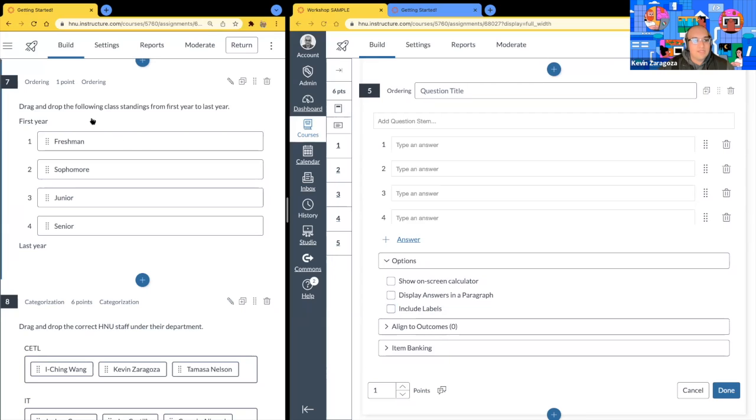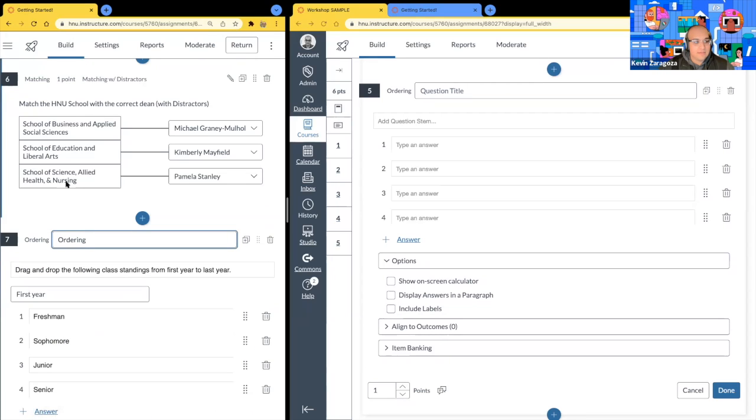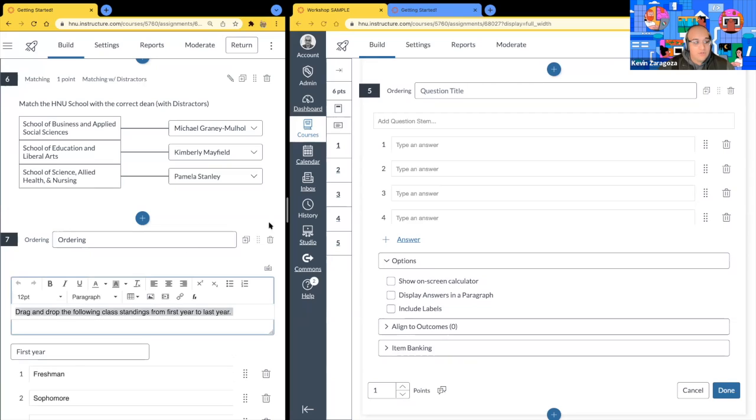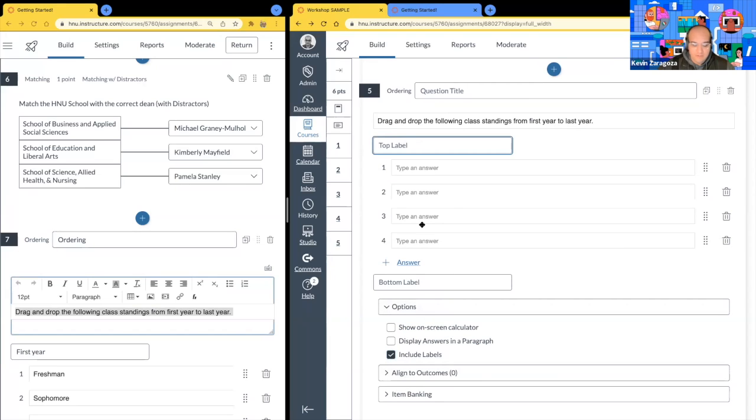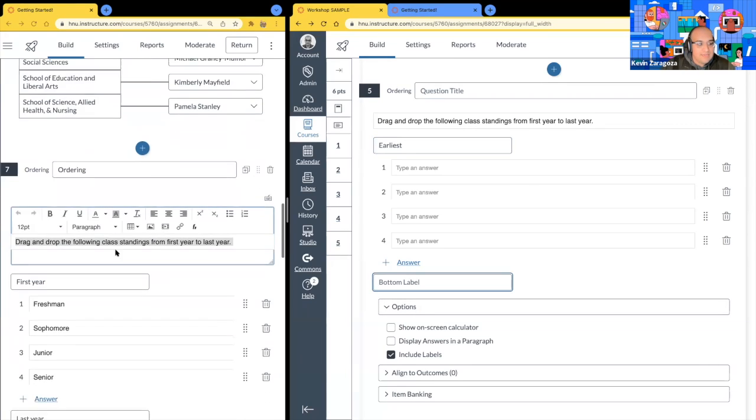Okay. Our question stem is, oops. Drag and drop the following class standings from first year to last year. Just like so. Let me include the labels in this case since I used it earlier. So I'll say earliest. And then I'll say, what did I say over here?